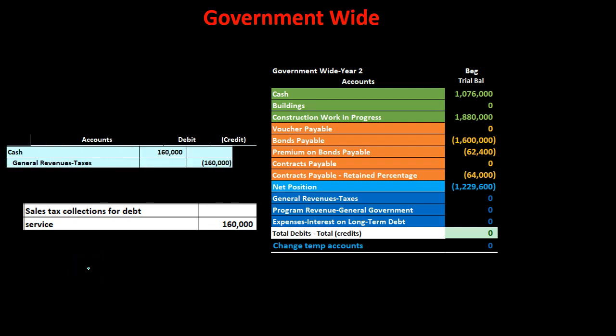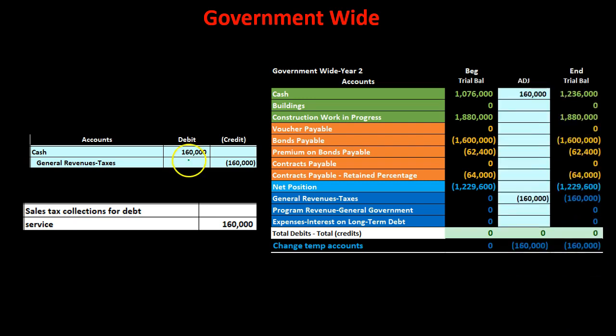So if we record this in the government-wide activities, the entity as a whole type of activities, we're going to debit the cash. Cash is increasing because we're collecting the sales tax. The other side going to some type of revenue because that's how we make money when we're the government. We tax people. That's going to be our revenue account. If we post this out, then, of course, the cash is going to be increasing in the debit direction. The other side being the revenue account, revenue going up in the credit direction as we see here.